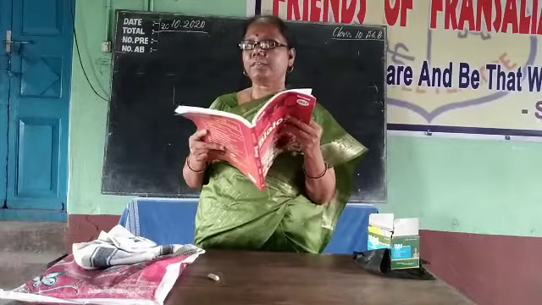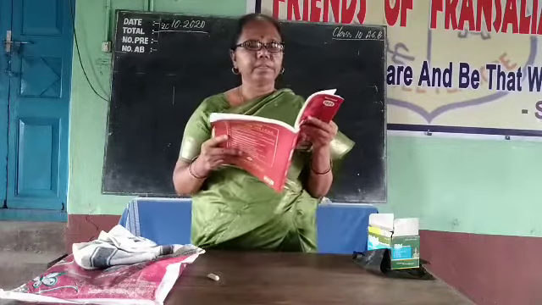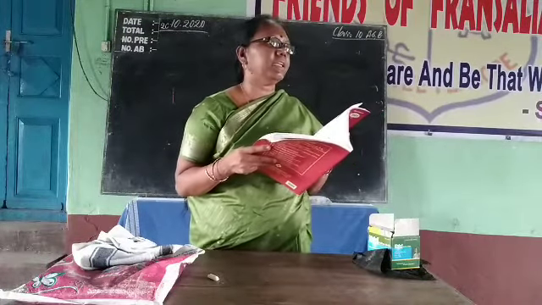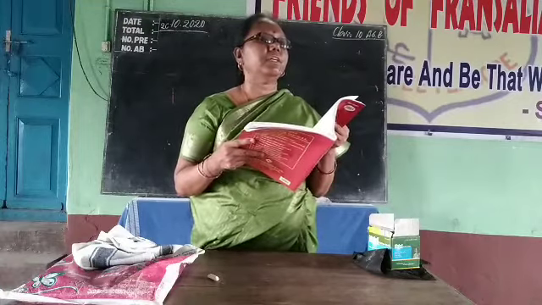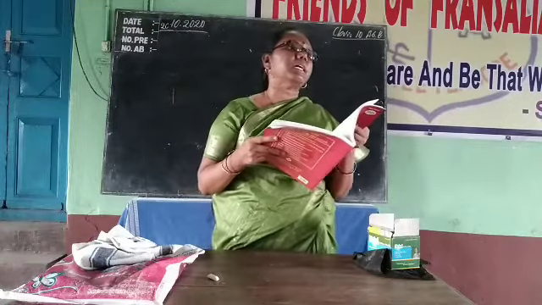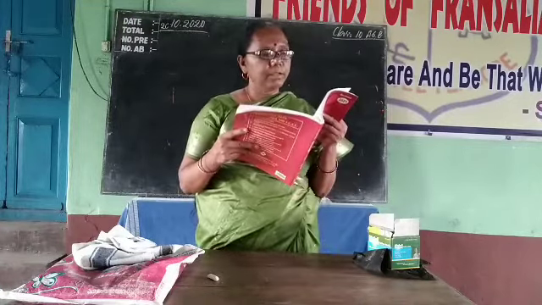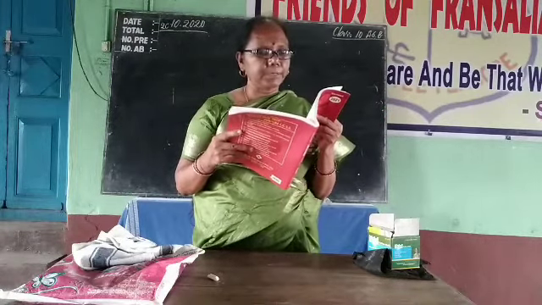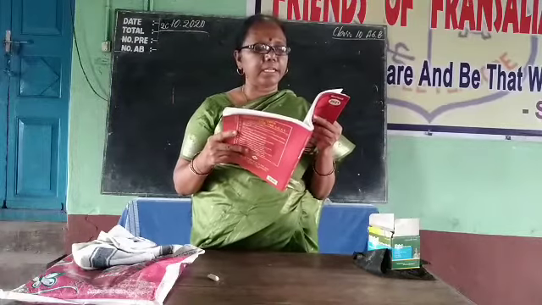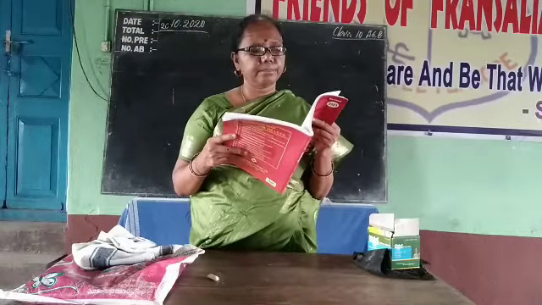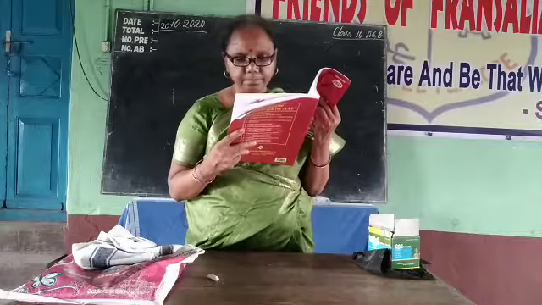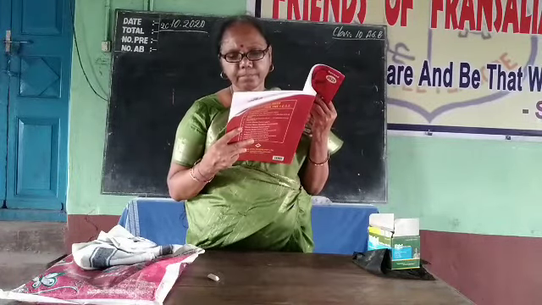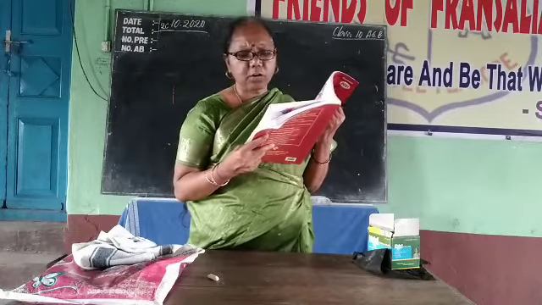Bicuspid valve. Between the left auricle and ventricle is the bicuspid valve. What is 6? Tricuspid valve. They are the flaps there. Or here they gave us chordae tendineae.